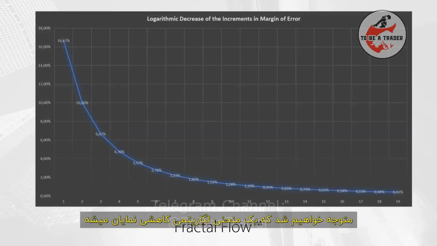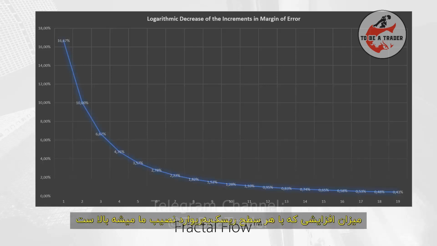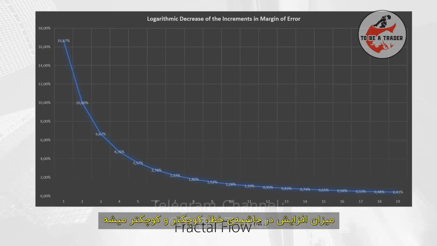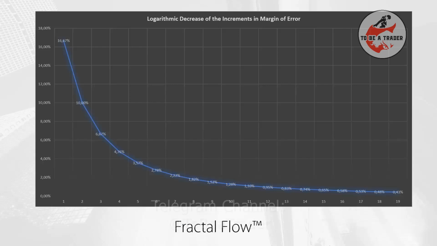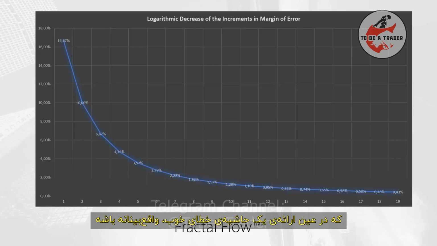If we plot the increment column in a chart, we will notice that a decreasing logarithmic curve appears. In practical terms, this means that in the beginning of the table, the increment we get with each risk-reward level is high. After a certain point, the increment in the margin of error starts to get smaller and smaller while the risk-reward levels increase arithmetically. If we want to have some sort of statistical edge in the markets, we must choose a range of risk-reward ratios that is realistic at the same time it provides a good margin of error.